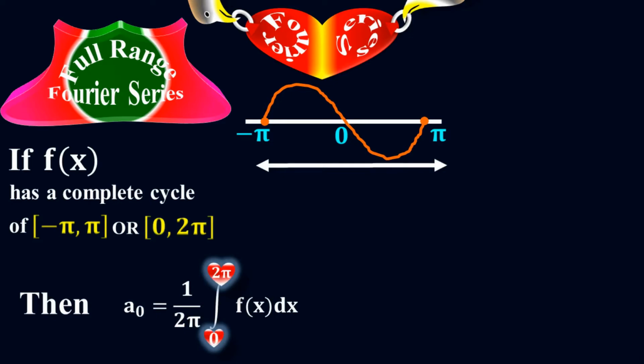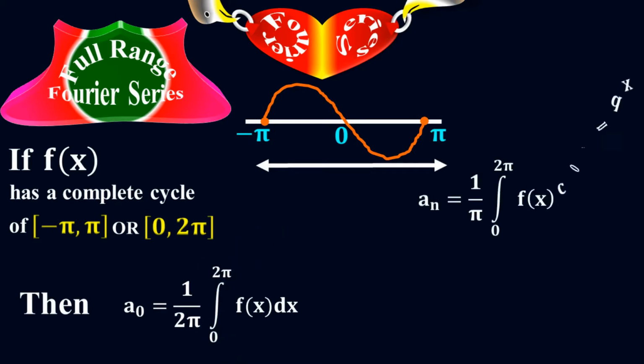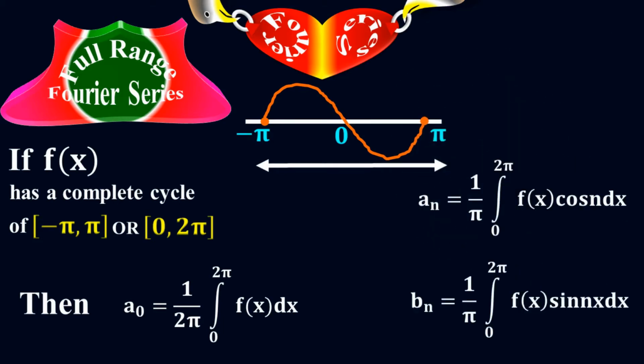It's up to you, you can also take from minus pi to plus pi. Similarly, I have a sub n equals 1 over pi times the integral of f of x times cosine nx dx with a range from 0 to 2 pi, and also b sub n, which equals 1 over pi times the integral of f of x times sine nx dx with a range from 0 to 2 pi.